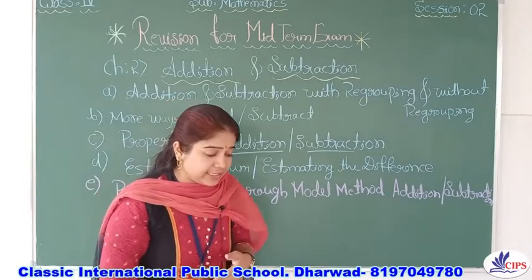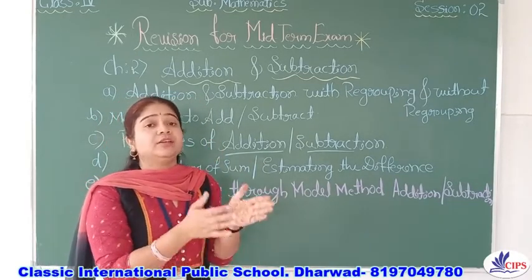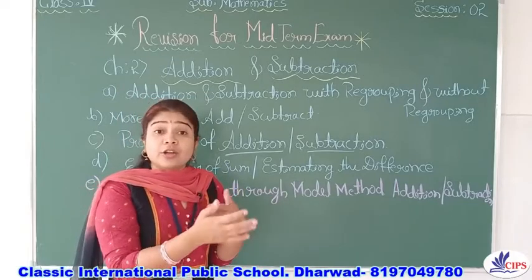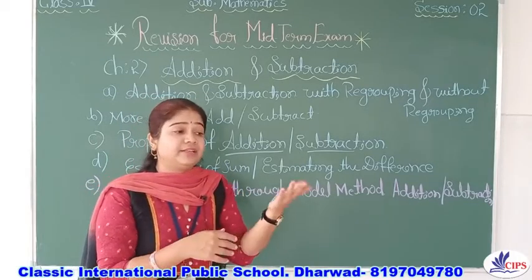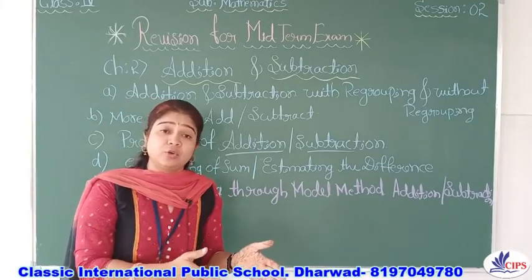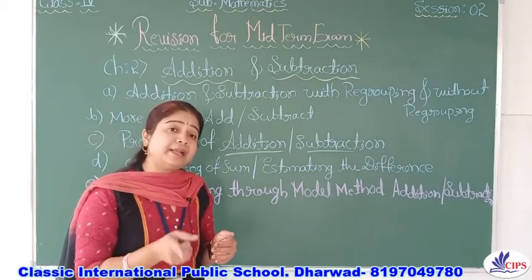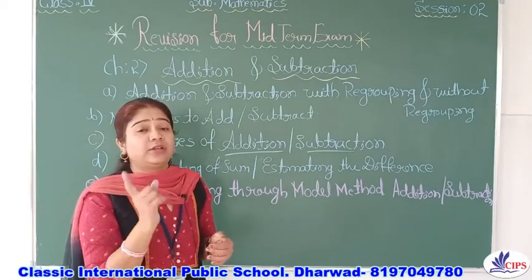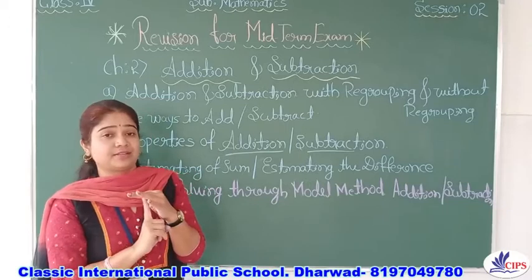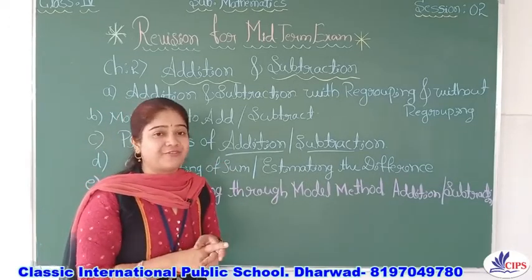Okay, so next is the planning. Based on the given question, you should analyze, that is understanding, and plan whether it is an addition sum or a subtraction sum. For that you should draw the model, as we have already done.